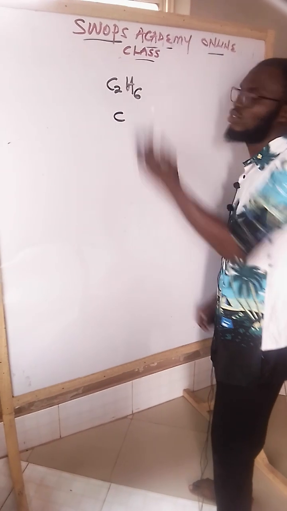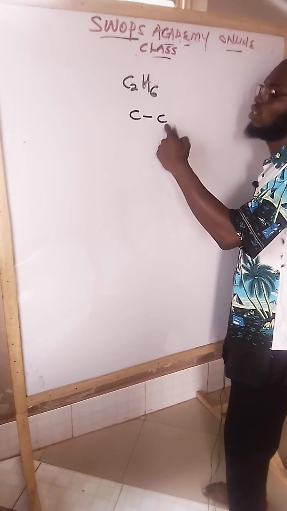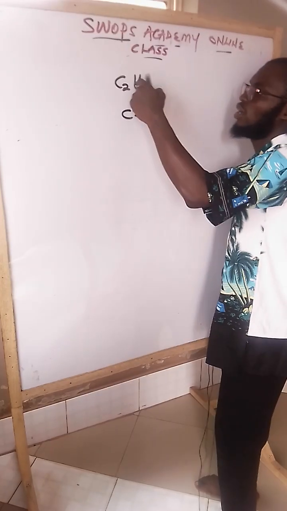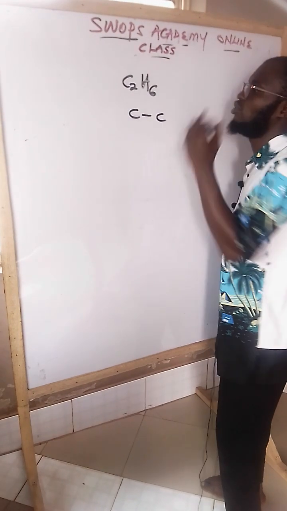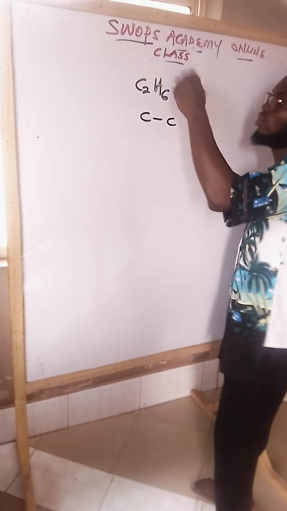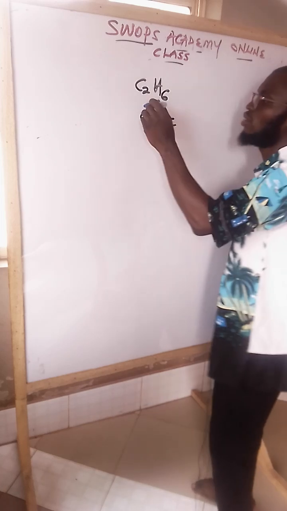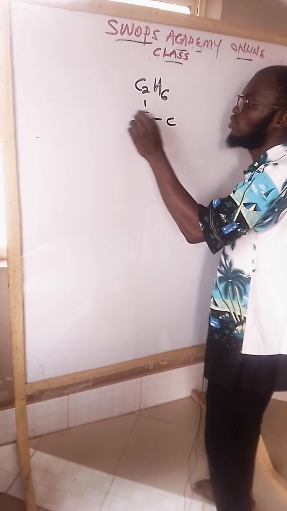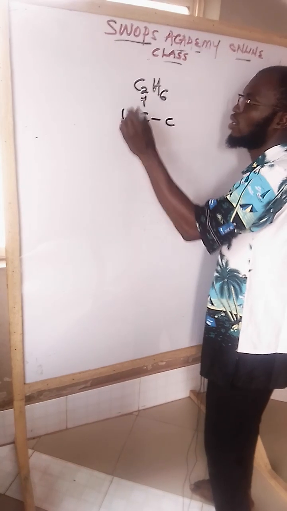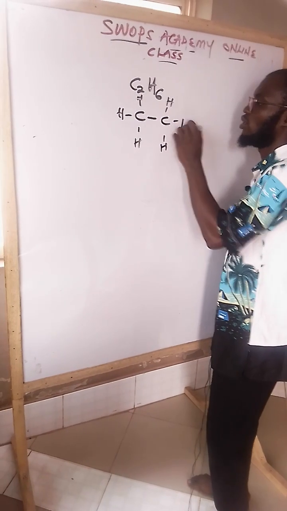Let's draw the structural formula. C to C, C bonding to C with one bond. Then what are we having? We have 6 hydrogen. Then we have to distribute that for these 2 carbon atoms, where we put 3 here, 1, 2, 3. 1 hydrogen here, 1 here, 1 here, 1 here, 1 here, 1 here.